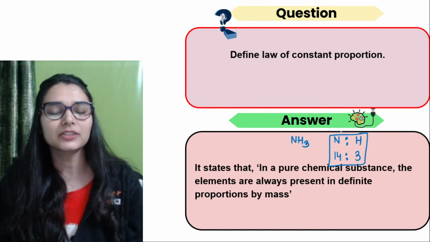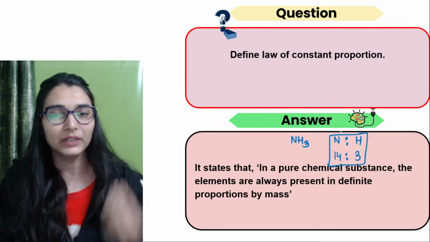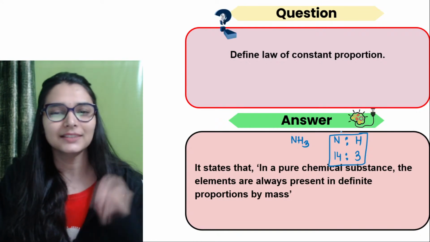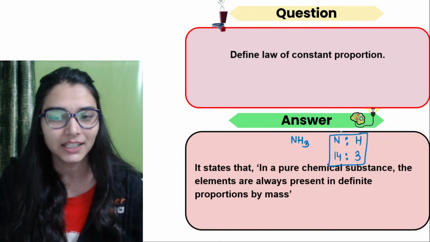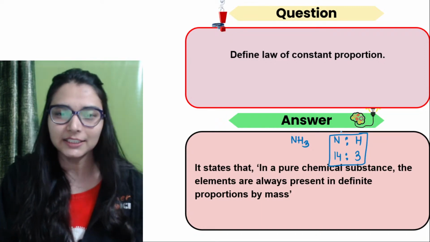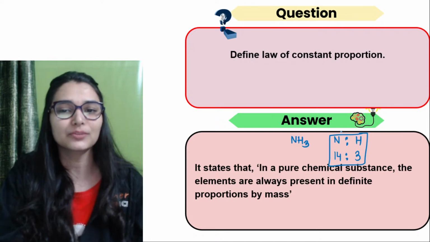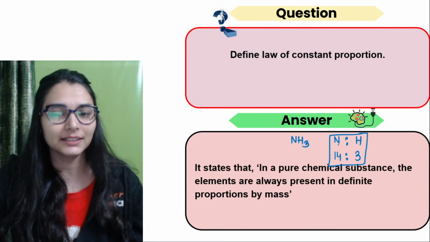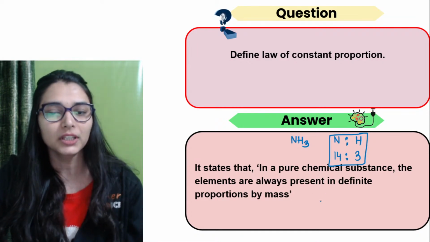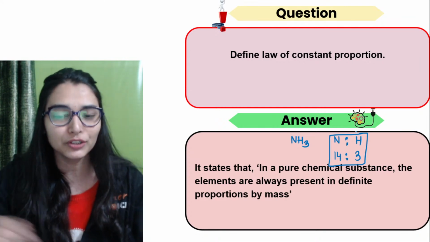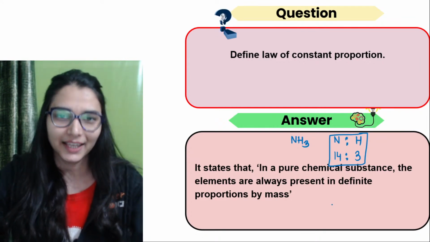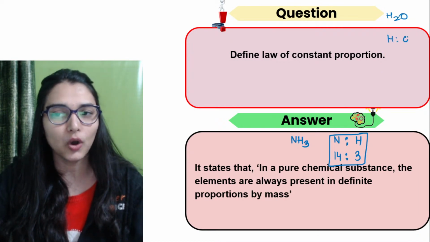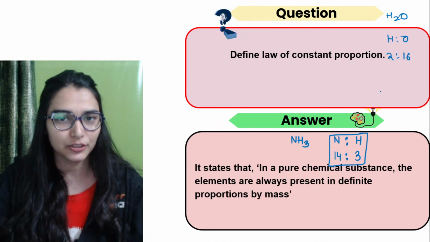No matter what is the source of ammonia, like you are getting it from the lab या आप कहाँ से freshly urine से you are making it, whatever is the source, irrespective of that, the different elements present in a compound will always be having a fixed mass ratio. Okay, so that's clear that you can say 14 gram of nitrogen needs 3 gram of hydrogen to react completely, है ना. आप ये भी बोल सकते हो. Similarly, in water, hydrogen and oxygen will always be combined in a fixed mass ratio.